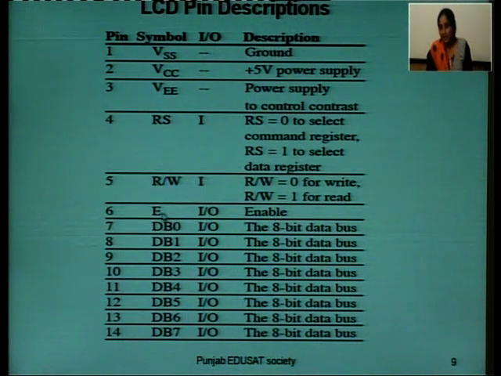This pin is made from high to low. Then we have data bus, that is DB0 to DB7. We have 8 pins for data bus. This is a bidirectional data bus.